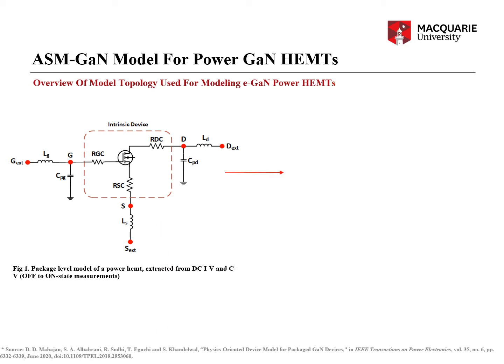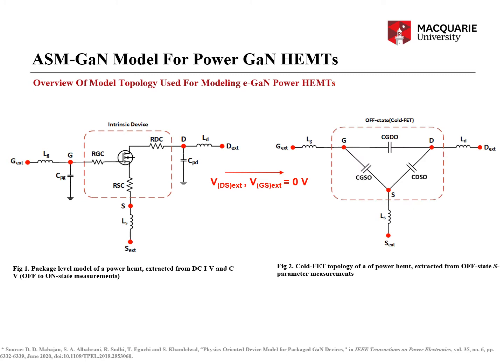All right. Now, if I apply VDS EXT and VGS EXT to be 0 volt, and then measure the S parameters from the input to output, which I did, by making VDS EXT, VGS EXT 0 volt, I am basically converting this device into a cold FET topology. All right, the cold FET topology of the same power HEMT, and it looks like this. And as you can see, the CPG, CPD have been eliminated, because as is shown in the paper, these capacitances CPG, CPD make no difference.